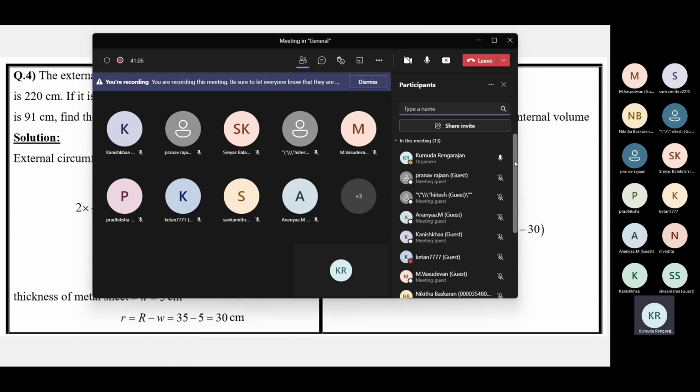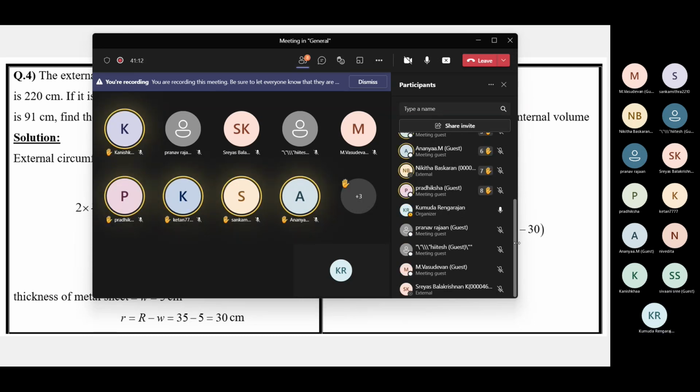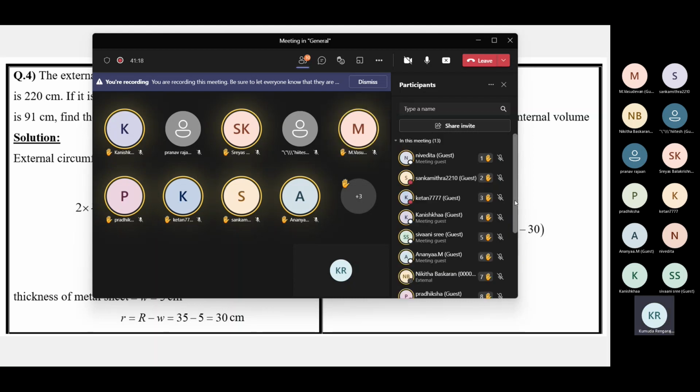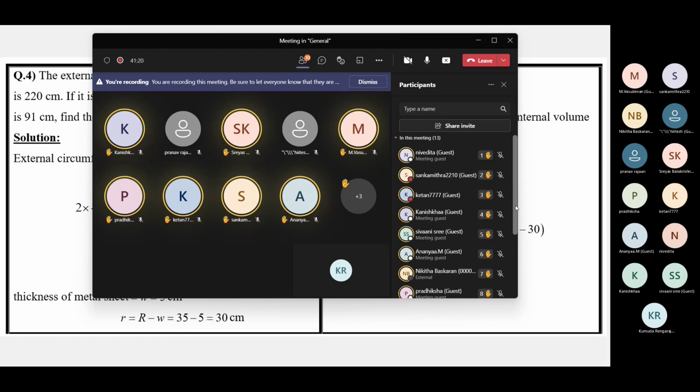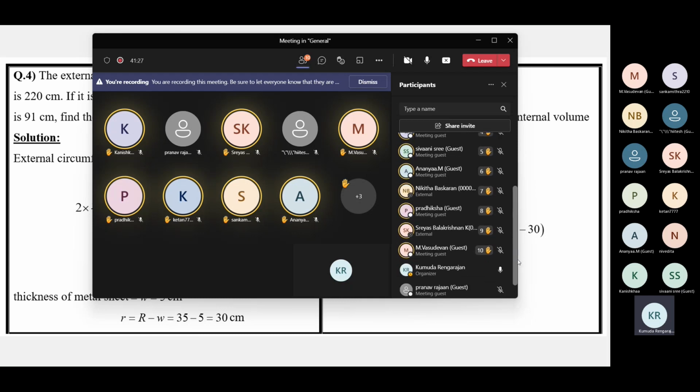Yeah, class, use the emoji, raise your hand. Nivedita, Sangamitra, Arav, Kanishka, Shivani, Ananya, Nikita, Pratiksha, Shreyas, Vasudevan, Pranav and Hitesh. All right.